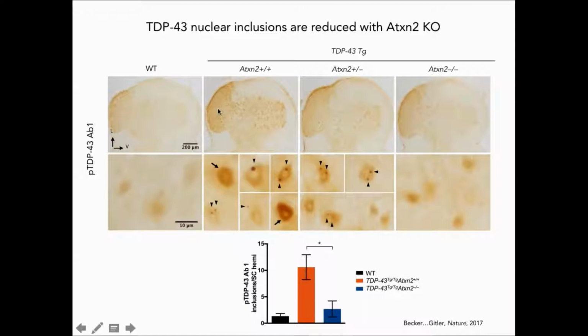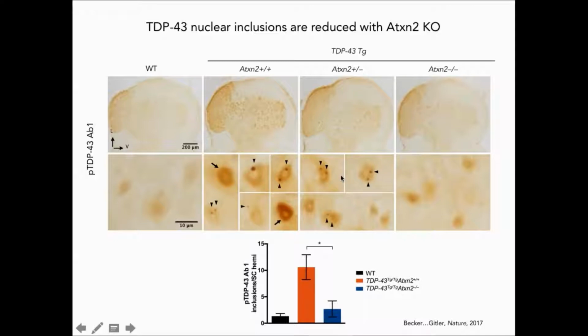But if you look at the TDP-43 transgenic animals, you see much stronger phosphorylated TDP-43 staining. If you go down to the cellular level, you see these big nuclear inclusions that I mentioned in the previous slide, as well as strong diffuse nuclear staining with this antibody.